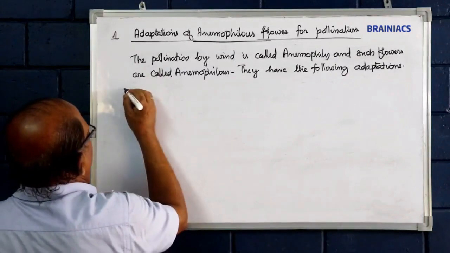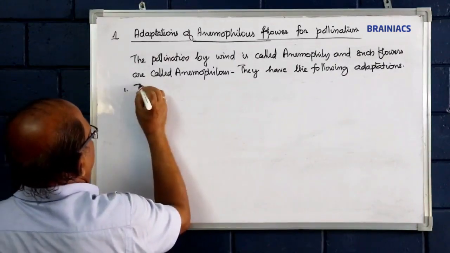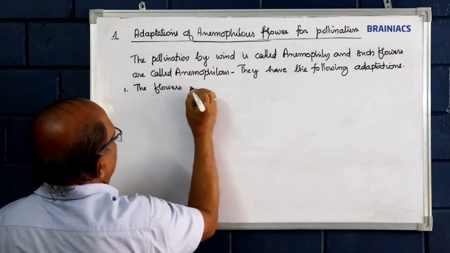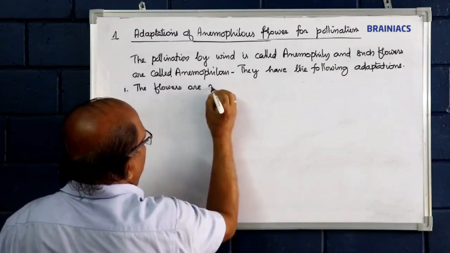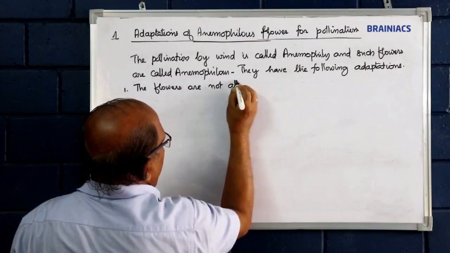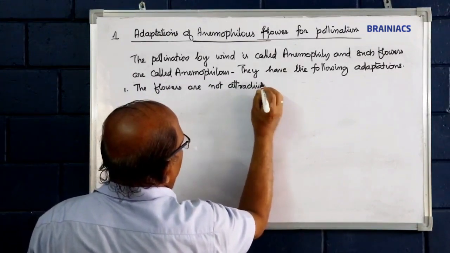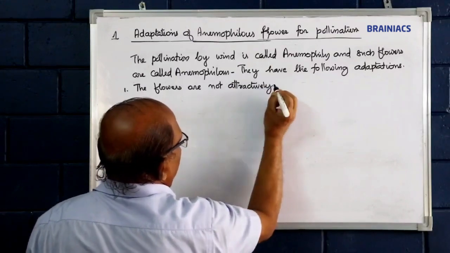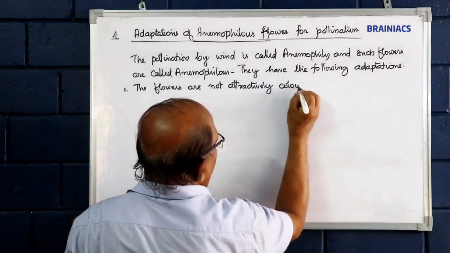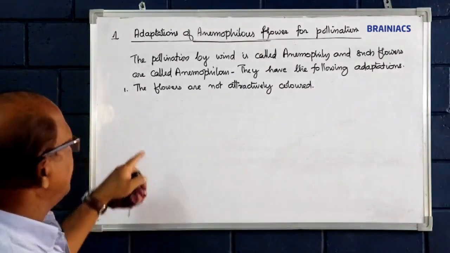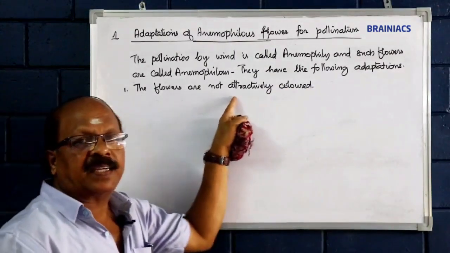One by one. See, first, the flowers are not attractively colored.